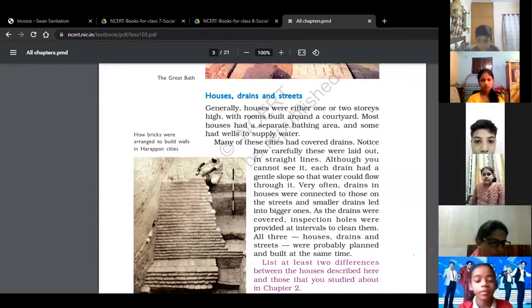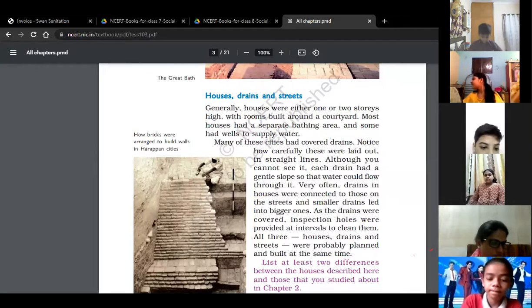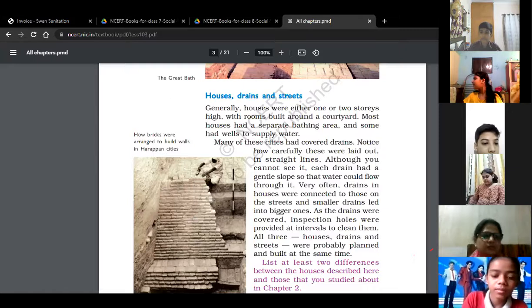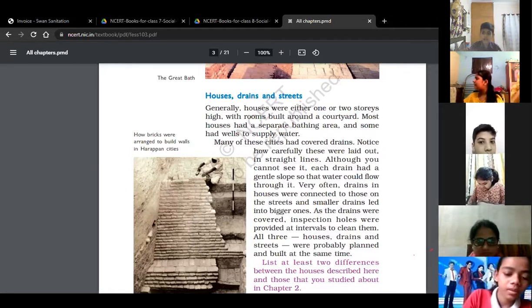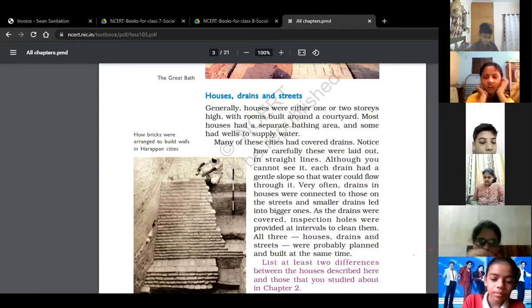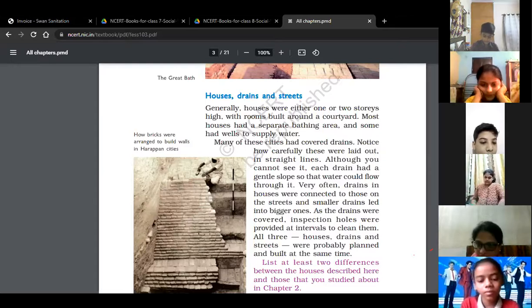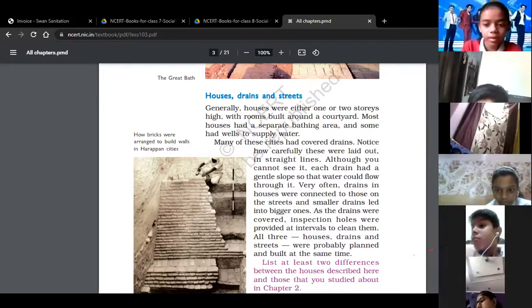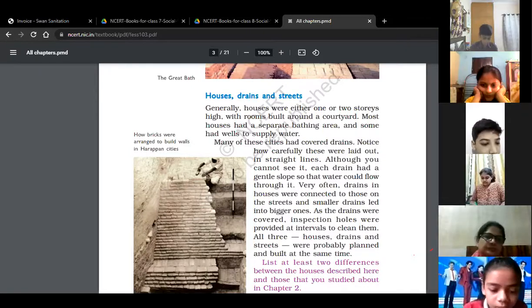Life in the city. A Harappan city was a very busy place. There were people who planned the construction of special buildings in the city. These were probably the rulers. It is likely that the rulers sent people to distant lands to get metals, precious stones, and other things that they wanted.